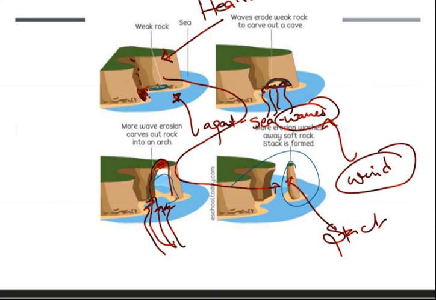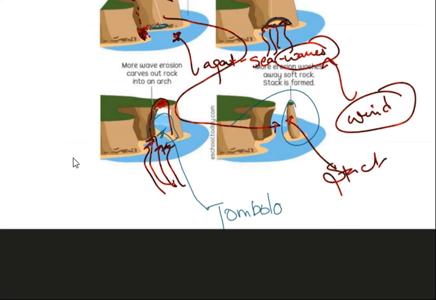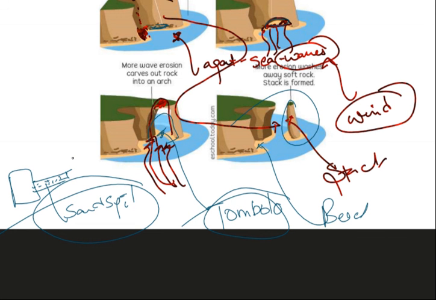Okay guys, have you seen my deposition video? Then what is this? If sand is connecting two lands, what is that? Tombolo, right? I'm just questioning. Okay, tombolo, simple. This is a beach. Fine. If land has only one sand bar, what is this? Sand spit, right? We have discussed it clearly in the previous video, right?